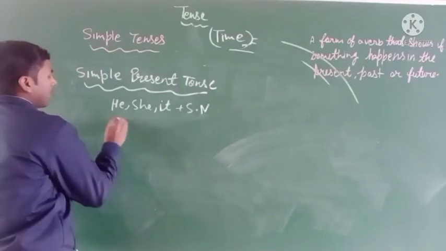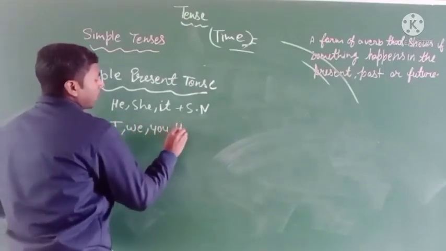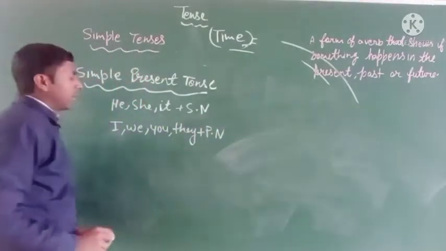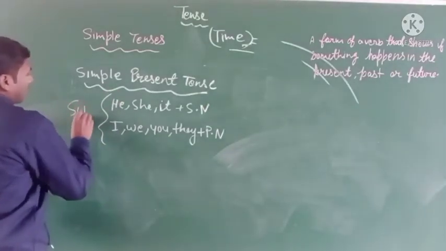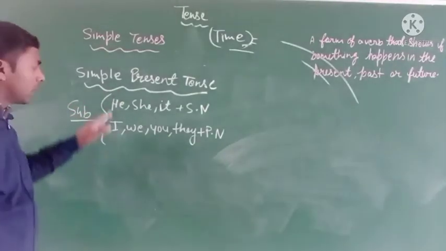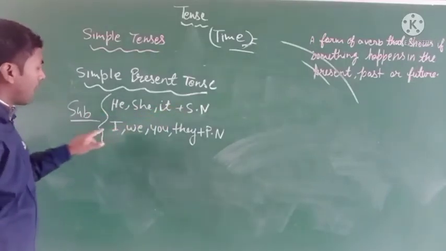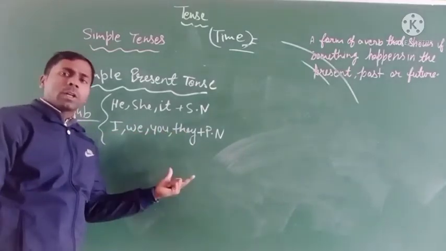Second will be I, we, you, they plus plural number. Both are the subjective part. The first part is he, she, it and singular number, and the second part is I, we, you, they, plural number. Both are the subject.